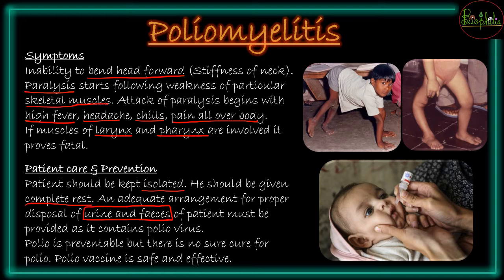But now if you take extra precautions before you get it, then what can you do? First of all, it can be prevented, because polio doesn't have any sure cure. There is no treatment for it, and the only thing you can do is prevent it from happening. That can be done with a vaccine. Vaccines are safe and very effective.